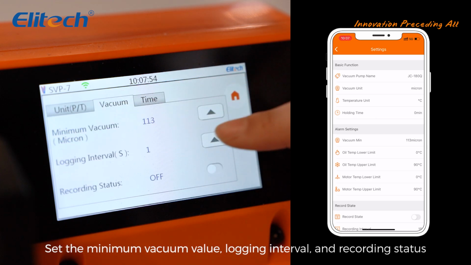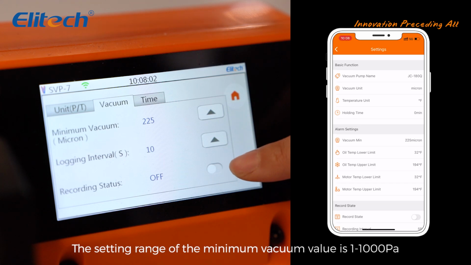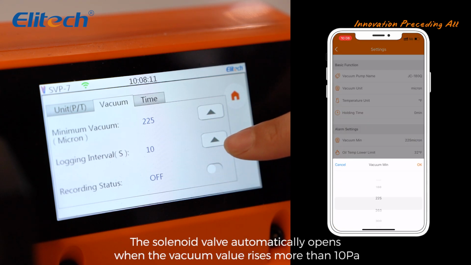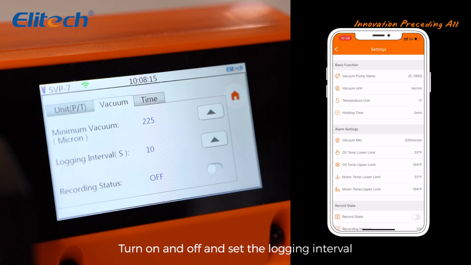Set the minimum vacuum value, logging interval, and recording status. The setting range of the minimum vacuum value is 1-1000 Pa. The solenoid valve automatically opens when the vacuum value rises more than 10 pascals. Turn on and off and set the logging interval.